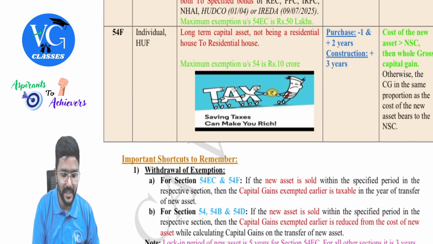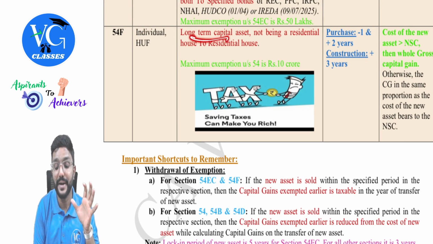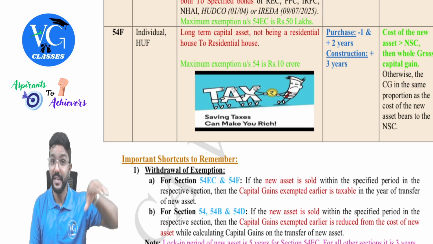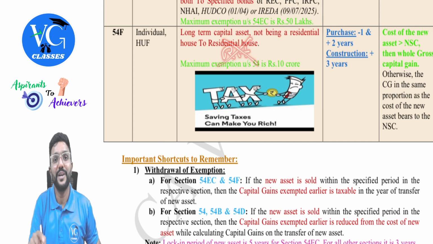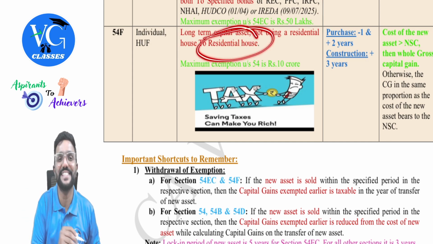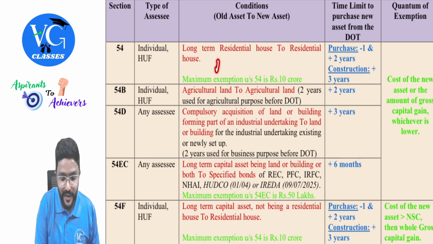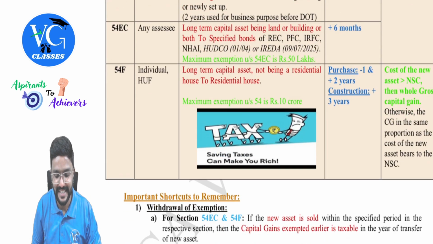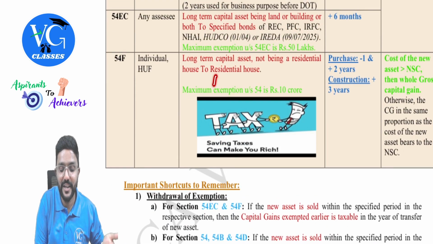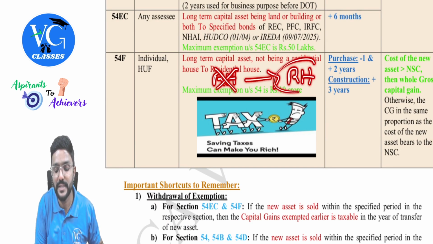What is it? It is available for individual, HUF. The asset sold should be any long-term asset but not a residential house. But what is purchased should be a residential house. Guys, listen here. Under section 54, it was residential house to residential house, whereas here, any long-term asset but not a residential house. But the new asset to be purchased is what?